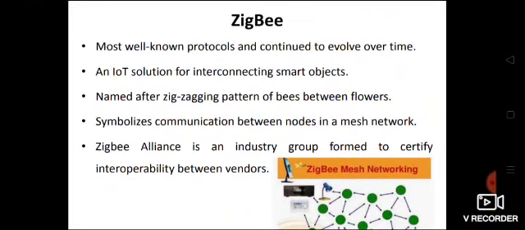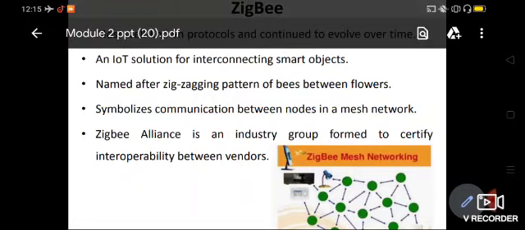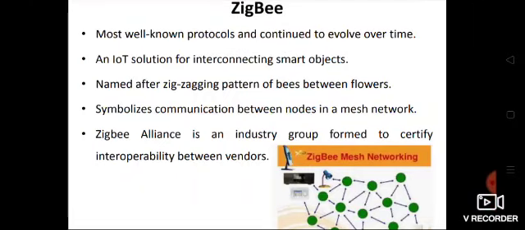ZigBee is one of the most well-known protocols and continues to evolve over time. That means it is getting updated every time a new technology comes in. It is an IoT solution for interconnecting smart objects in an IoT network.